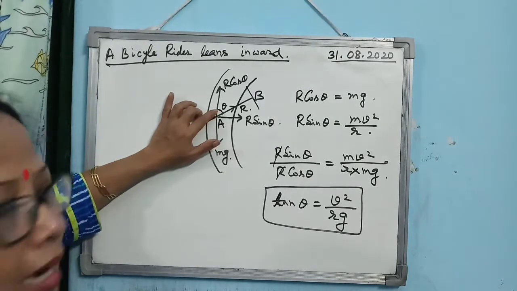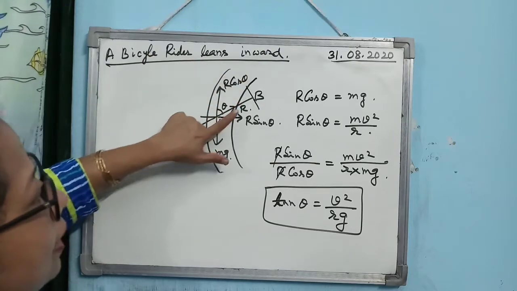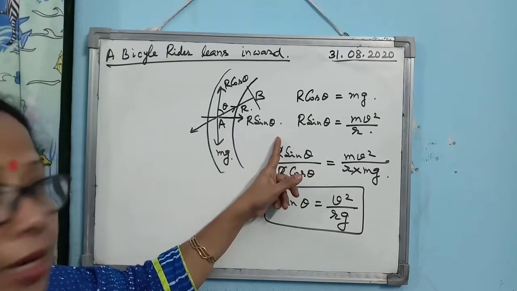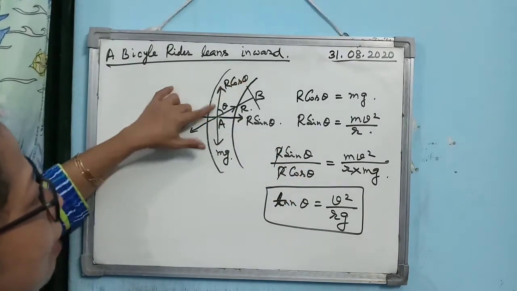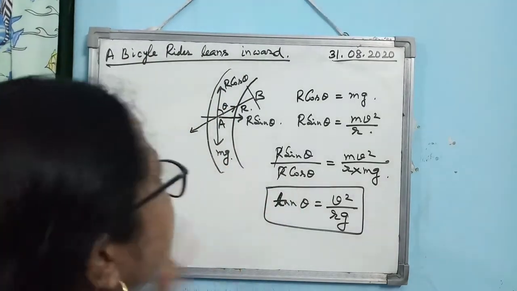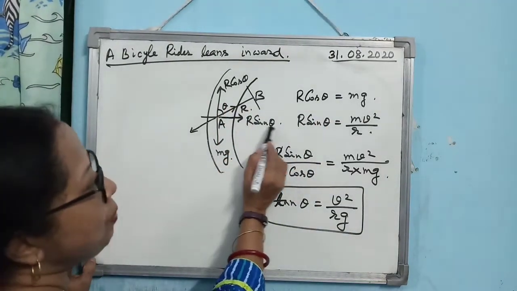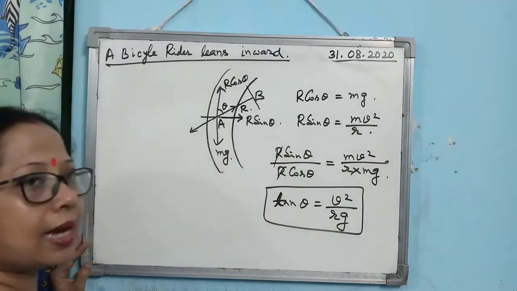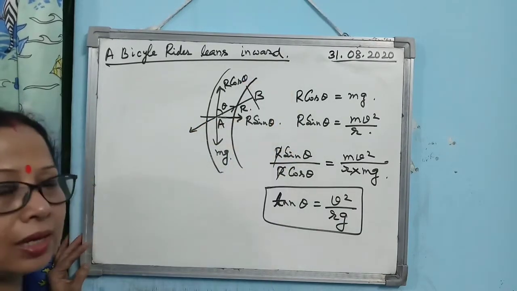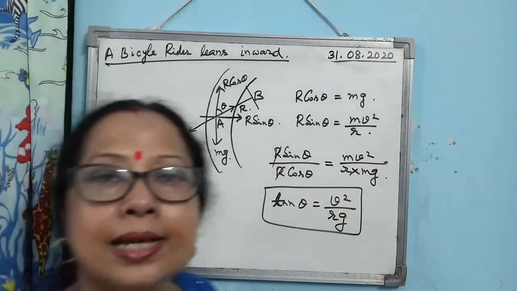If this angle is theta, what will be the component along the vertical line? It will be R cos theta. What will be the component of R along this horizontal line? It will be R sin theta. So you see, this R cos theta balances the weight of the bicycle. So you can write from the free body diagram that R cos theta is equal to mg. Now what is happening to R sin theta? In which direction is it acting? It is acting along the radius towards the center of the turn. So this R sin theta will provide the necessary centripetal force.